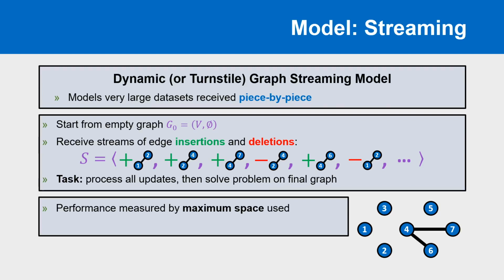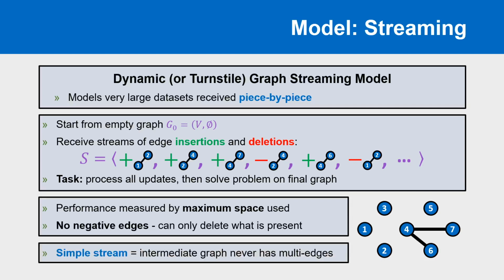We always enforce that the stream never tries to delete edges that are not present, and in our work we also ask that our streams are simple. That is, none of the intermediate graphs ever have multiple copies of the same edge. However, some of the prior work does allow multigraphs.